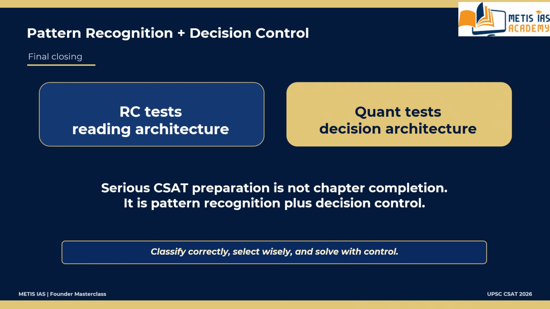And that is exactly the difference Metis wants to build. So you have to improve your pattern recognition plus decision control. Then only you can solve quant easily and get good marks, and then you will automatically qualify CSAT, and then you will enter into mains. That is the actual battle. All the best and thank you.